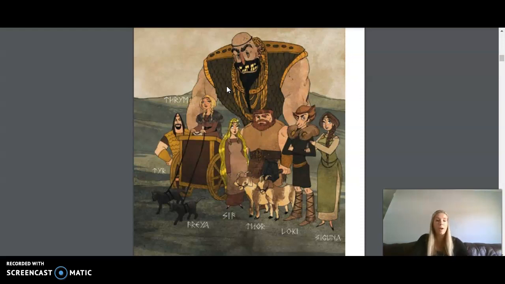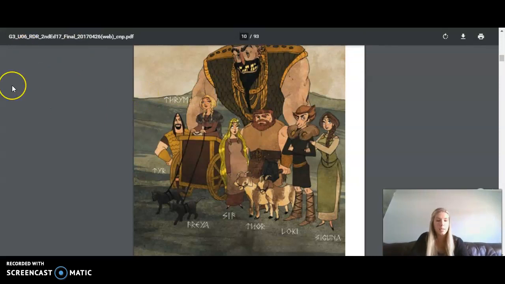You will hear more and more about these characters as we read through this unit. You may now move on to Unit 6, Lesson 1, Google Form.